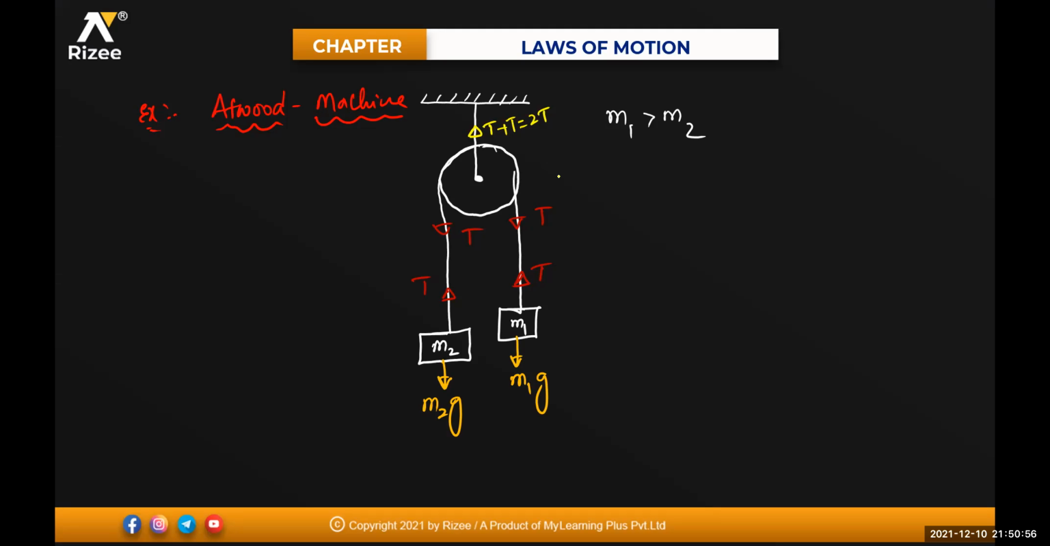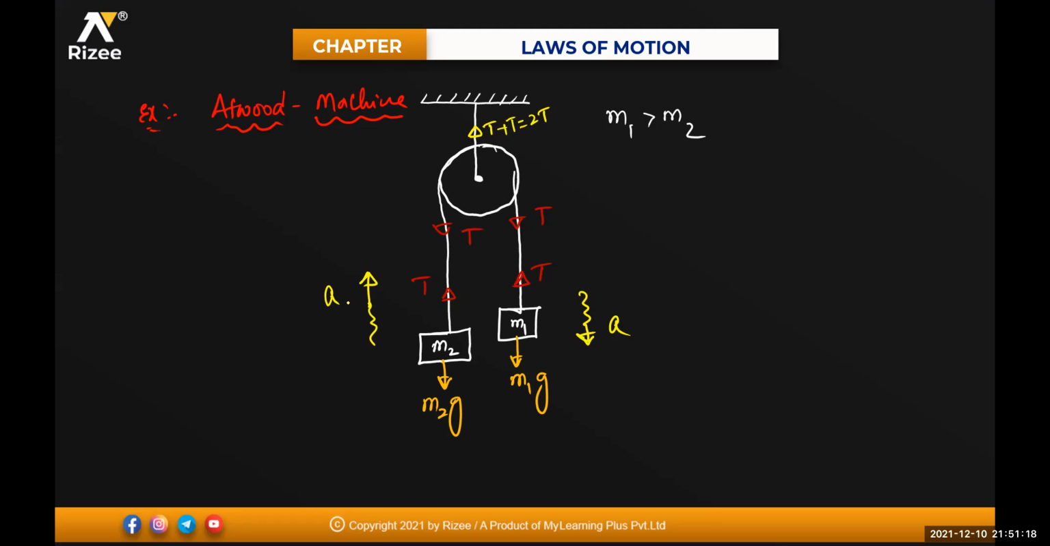Now write the equation. Which is greater, beta? M1. So M1 moves in the downward direction with an acceleration a. With whatever acceleration M1 is moving, with the same acceleration M2 will move. Is it clear for everyone? If M1 is moving in the downward direction, M2 will be moving in the upward direction because M2 is connected by one single string. Isn't it?